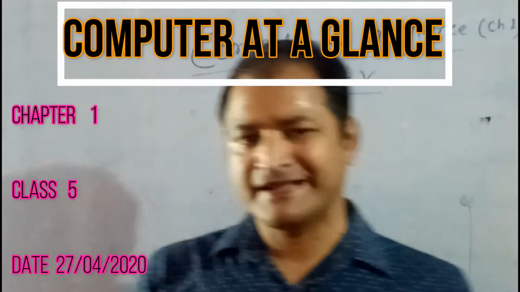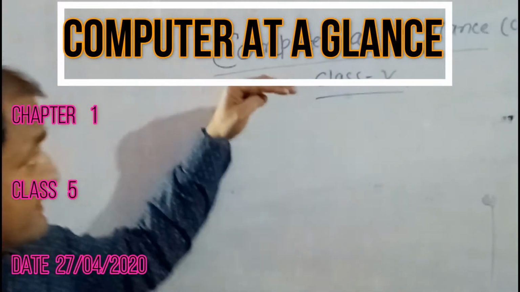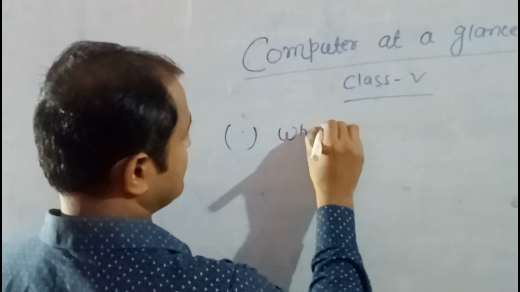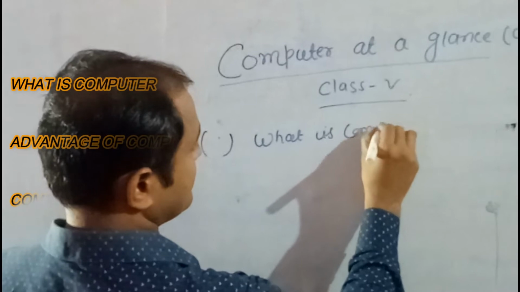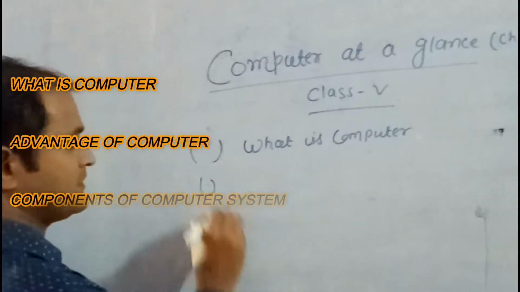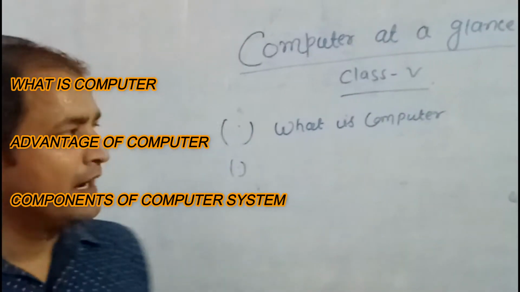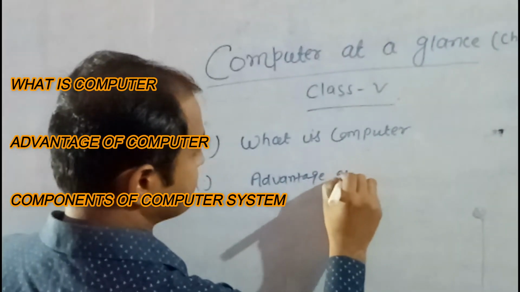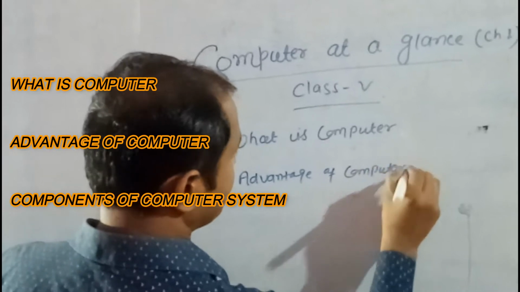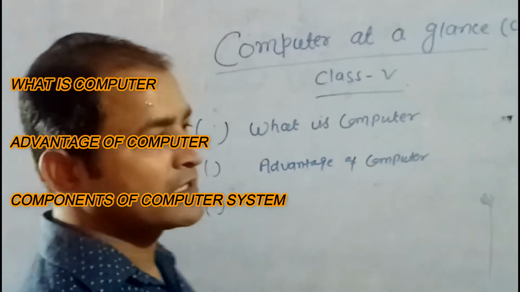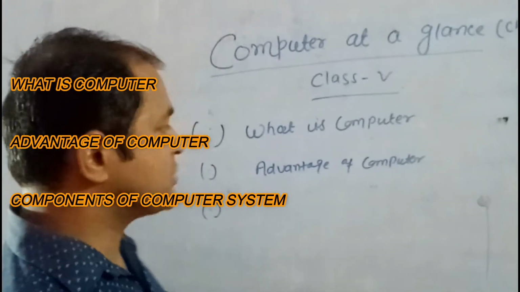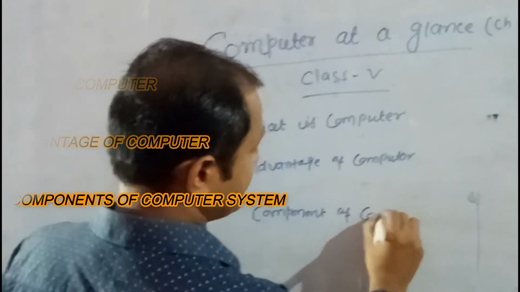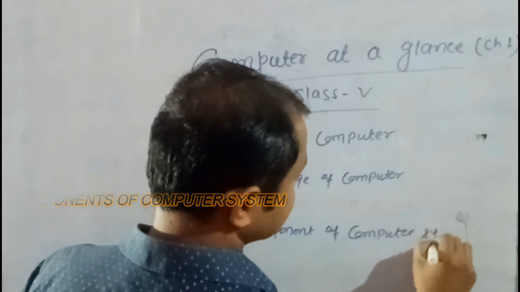Today in this chapter I discuss, first, what is computer; second, advantages of computer; and third, components of computer system.